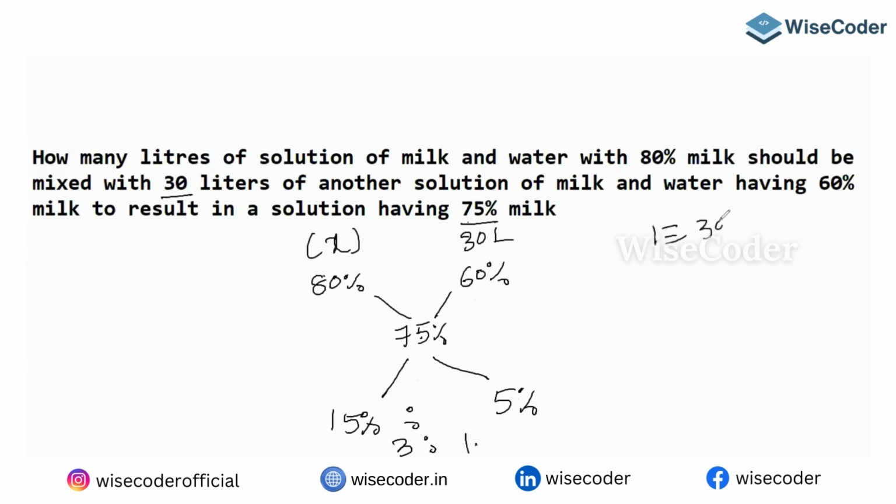Three parts is equal to 90 liters. So this variety is 90 liters. How many liters are we going to add? 90. See how beautifully we can solve.